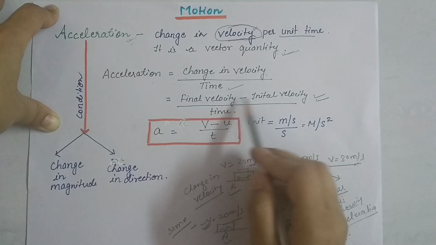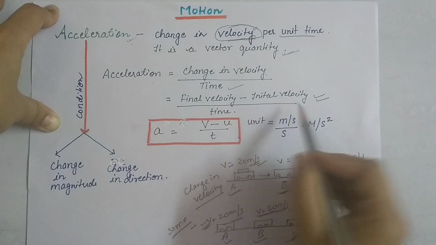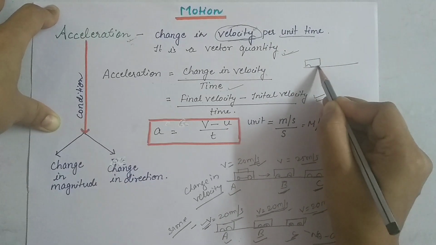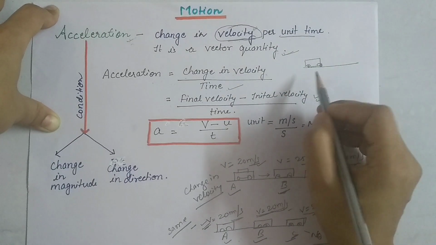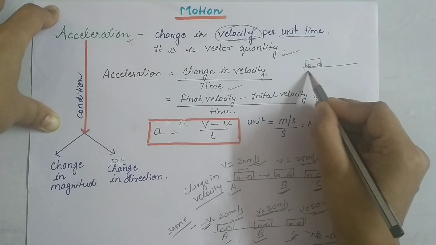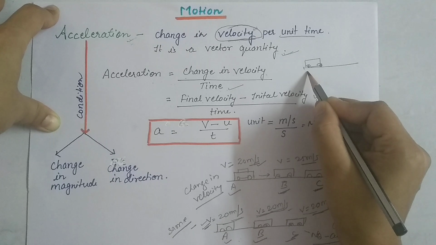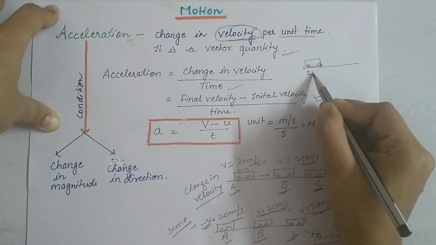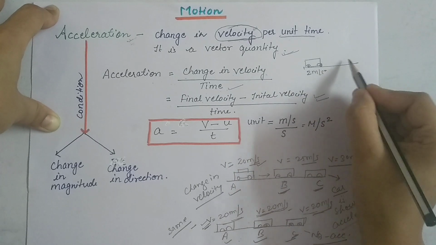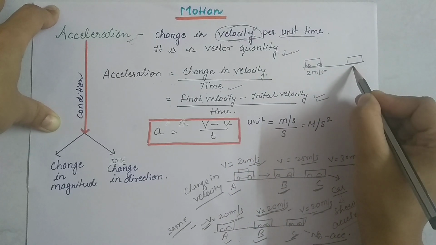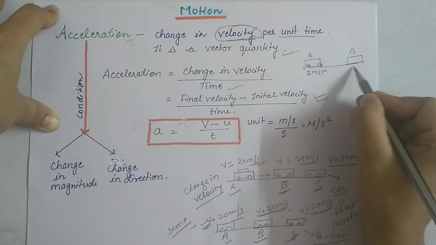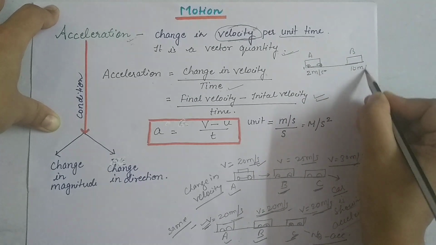Final velocity minus initial velocity. If the velocity of the car when it starts is, let's suppose, 2 meter per second, and when it reaches its final destination, from point A to point B, it becomes 10 meter per second.